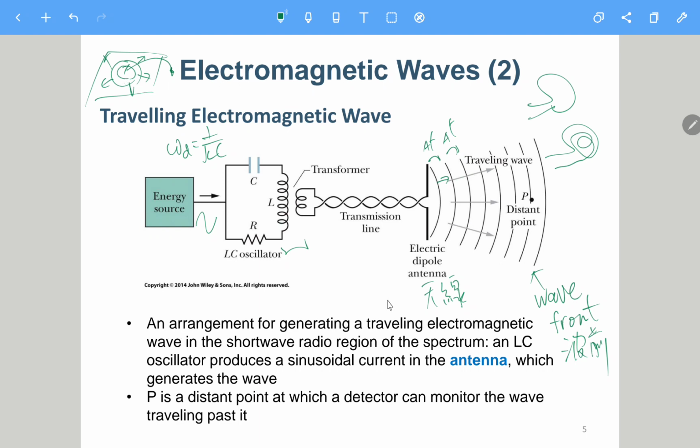Okay, so yeah, of course it is a spherical shape, but it will be difficult to describe using an equation. So here we'll consider P is a distant point at which the detector can monitor the wave traveling past it. We will assume that this P is far away from there.